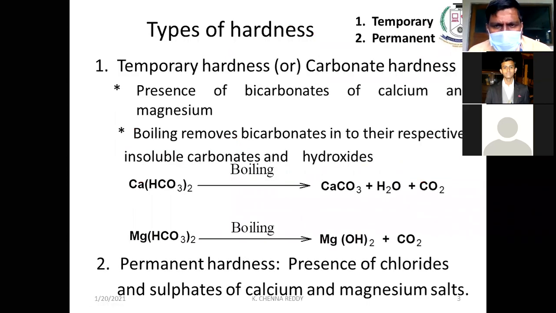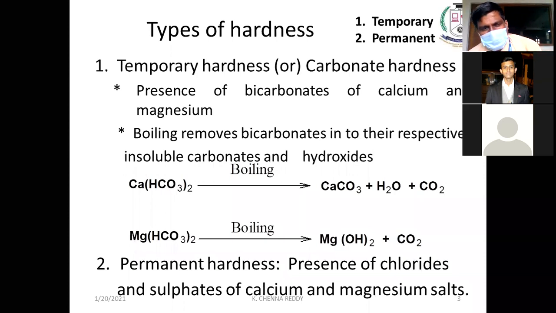We are having two types of hardnesses. One is a temporary hardness and the second one is permanent hardness. Due to carbonates, due to bicarbonates, if hardness is coming, that is known as a temporary hardness, or otherwise carbonate hardness also we will name it. The second hardness is permanent hardness due to the presence of calcium, magnesium chlorides and calcium, magnesium sulfates. That is known as permanent hardness.